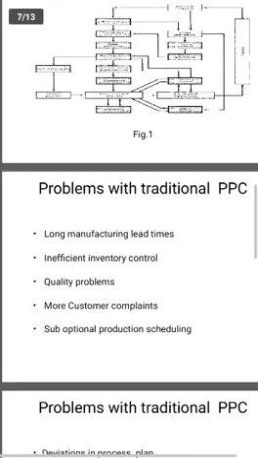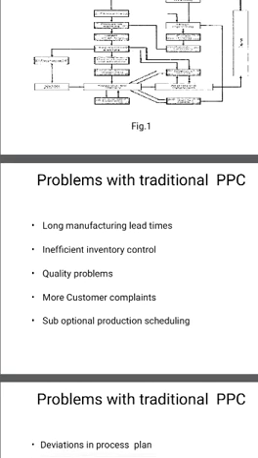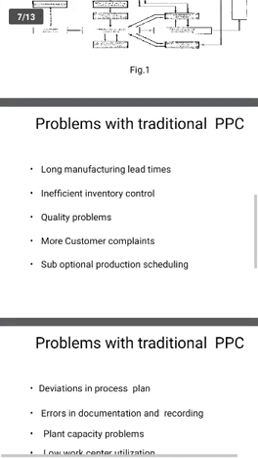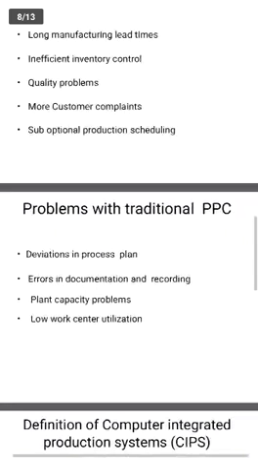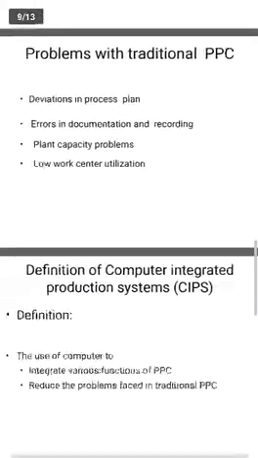Next, ineffective inventory control. Inventory control is ineffective: where we write and store data, all those things are ineffective. Next, quality problems. We are also getting quality problems. Next, more customer complaints. Naturally, as there is a quality problem, customer complaints may be more. Next, errors in documentation and recording. While recording and maintaining records, some files go missing. So these were the problems based on PPC.